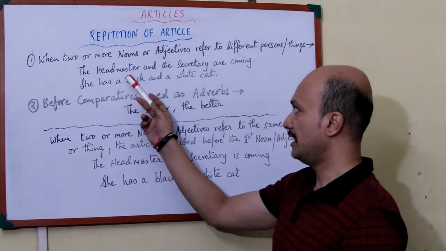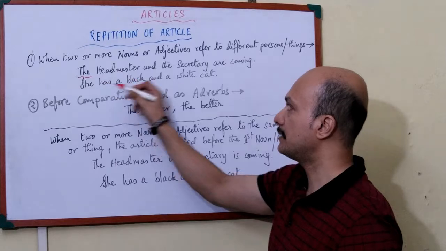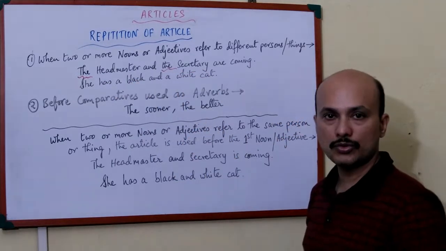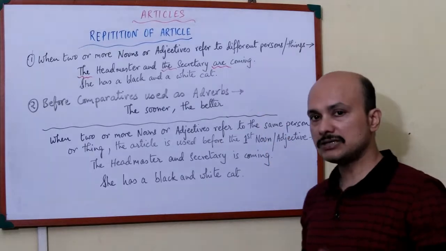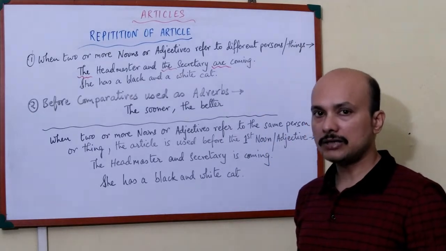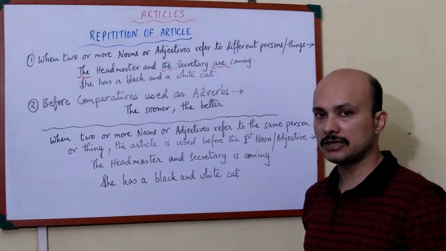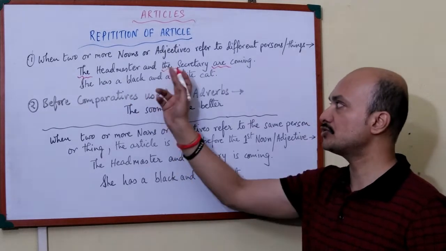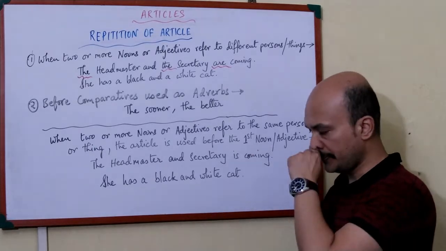See. "The headmaster and the secretary are coming." Note this: the headmaster, the secretary. Two articles used. Note the verb "are." That means there are two persons. Number one, the headmaster. Number two, the secretary. They are both coming. So there are two persons. That is why we use two different articles, two different articles for the two persons.